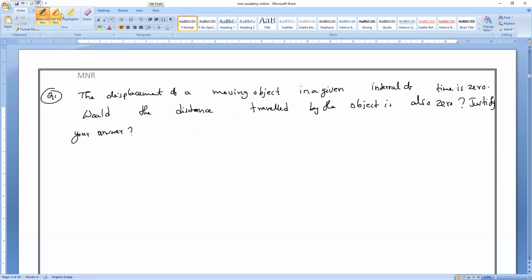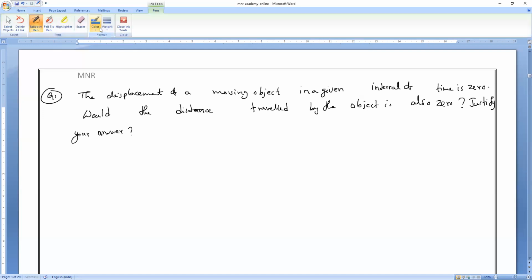displacement can become 0, but which one cannot always become 0? Distance. That is it. So let us see according to the question. Would the distance traveled by the object be 0? Answer is what? Yes or no? No. Understand? So why is it no? Because the distance is not 0. We can also prove it.